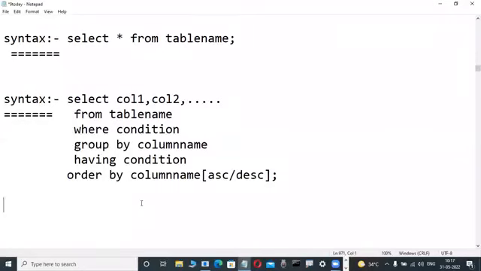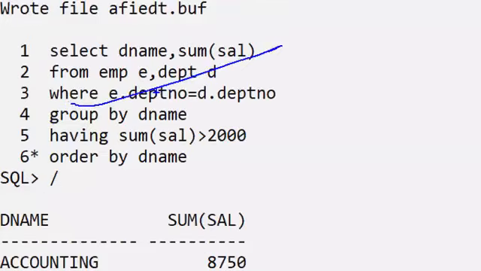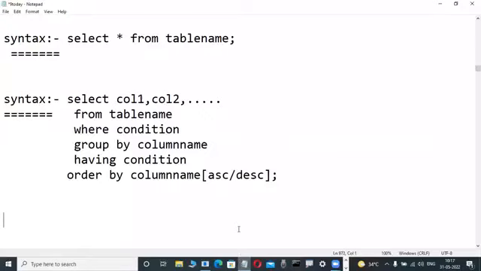This is another select statement. In the future, you will be good at big queries. If you are an experienced person, you write this type of queries with where clause, group by, having, order by in the same order. Later you will write it. Today you will write the queries very easily, don't worry.